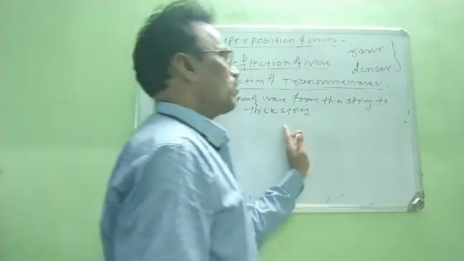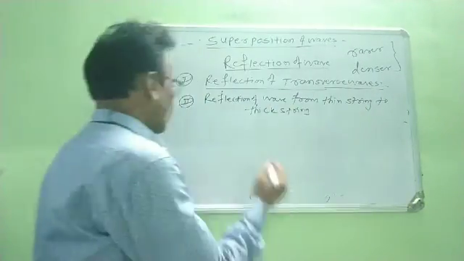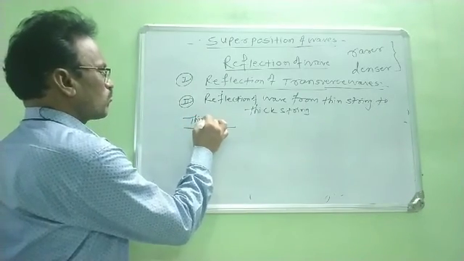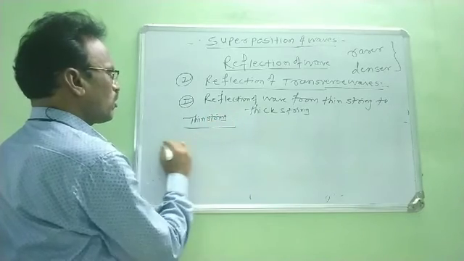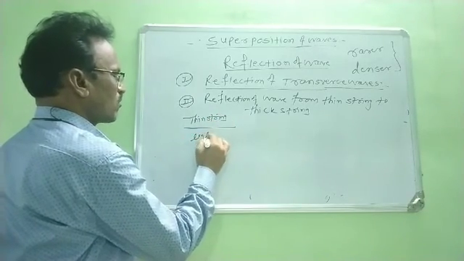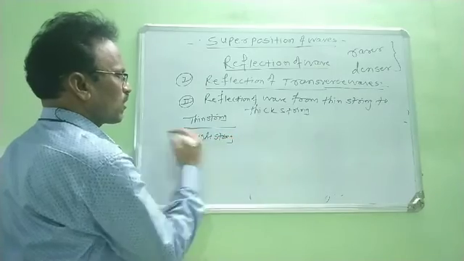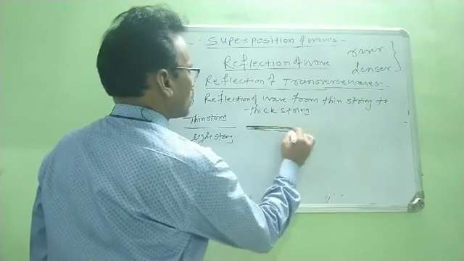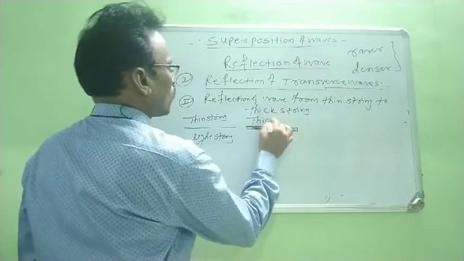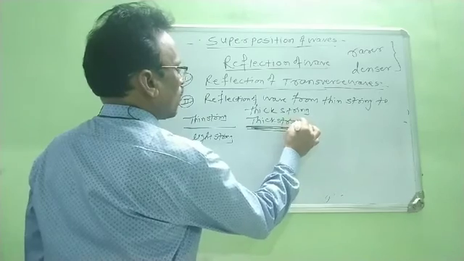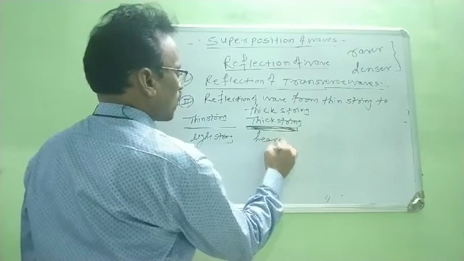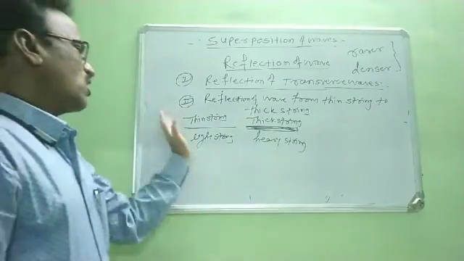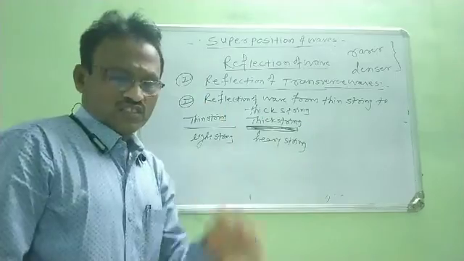Now again in this case we consider two strings. Suppose this is a string. Now this string is a thin string, or it is also known as a light string. Again we consider another string. Now this is a thick string, or a heavy string. Now we consider two types of string, thin string and thick string, right?